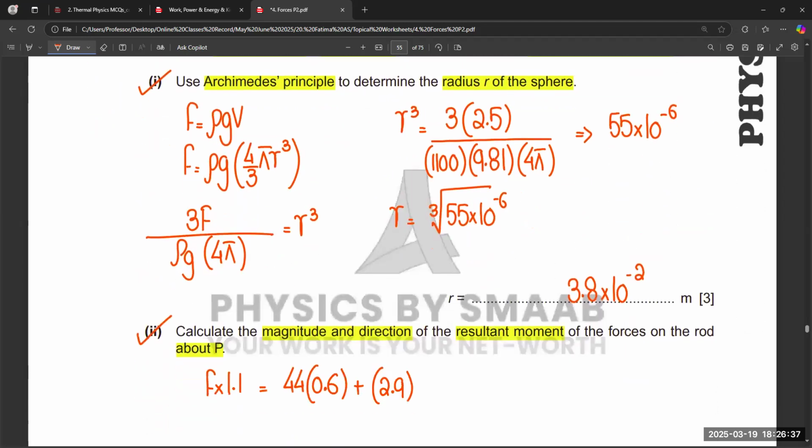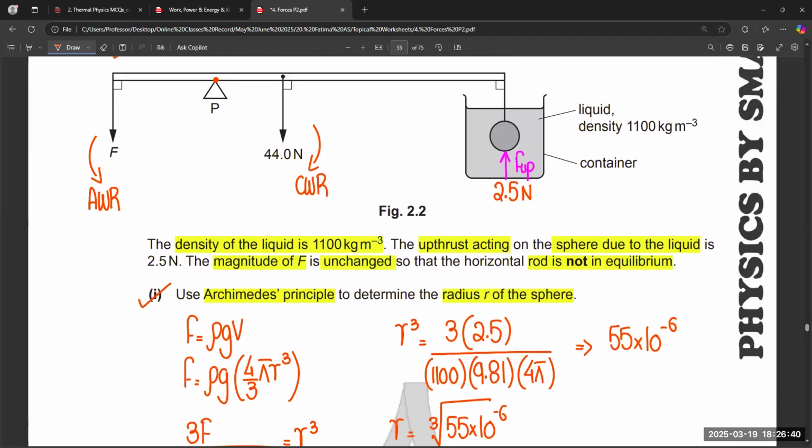So the value of the force acting over here, the upthrust acting on it is 2.5. The magnitude of the F is unchanged. Okay, so the magnitude of the F is unchanged.